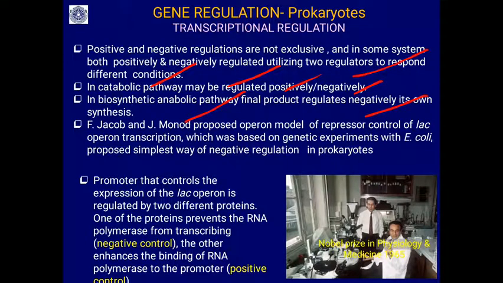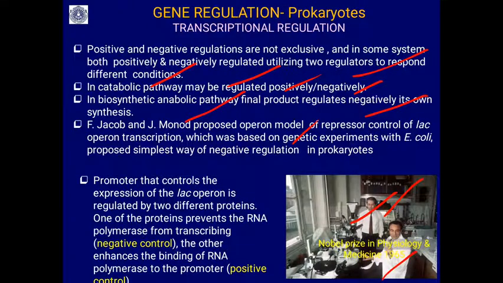So all this gene regulation in prokaryotes was extensively studied and proposed for the first time by Francois Jacob and Jacques Monod. So it is called the Jacob and Monod model. They proposed the operon. The concept of the operon was proposed by Monod and Jacob.